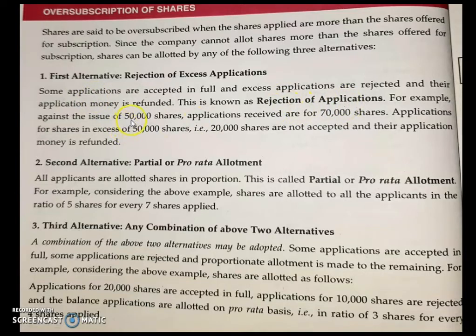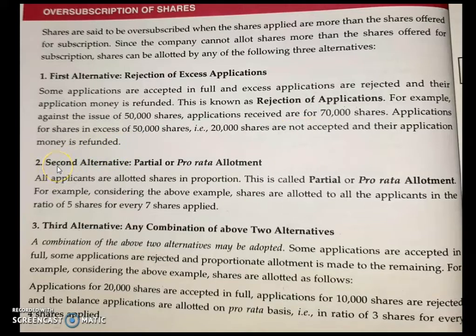Suppose in this example you can see the company is issuing 50,000 shares and they have received applications for 70,000 shares. So we only require 50,000. The excess is 20,000. So some of the shareholders' applications will be rejected. That is, 20,000 shares will be rejected and their money will be refunded back to them.